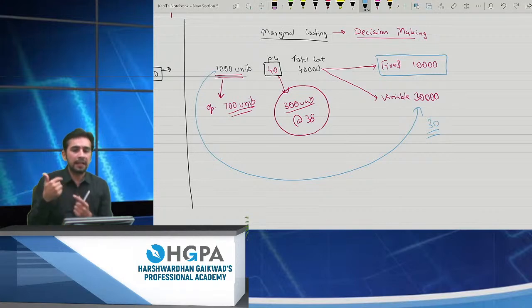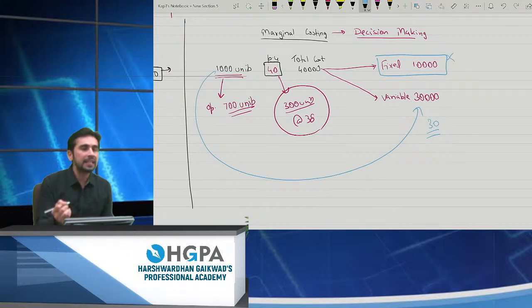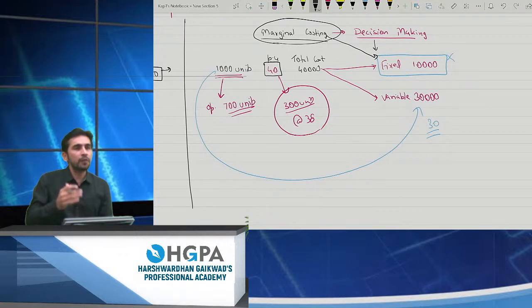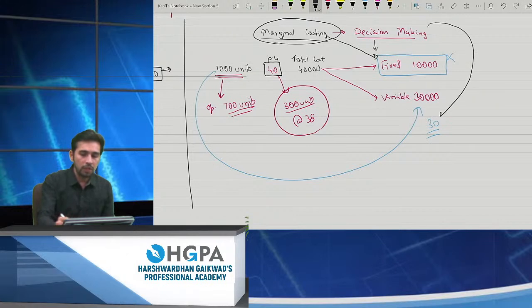If I make 100 units, then also I have to pay 10,000. If I make 200 units, then also 10,000. 300 units, 400 units, then also 10,000. If I make 1,000 units also, then also I have to pay 10,000, right? That means this is a fixed expenditure. Marginal costing says, don't include this expenditure in your decision making. Why? Because this is of a fixed nature. It will be incurred even if you do not produce at all. So make your decision wisely on your variable cost.